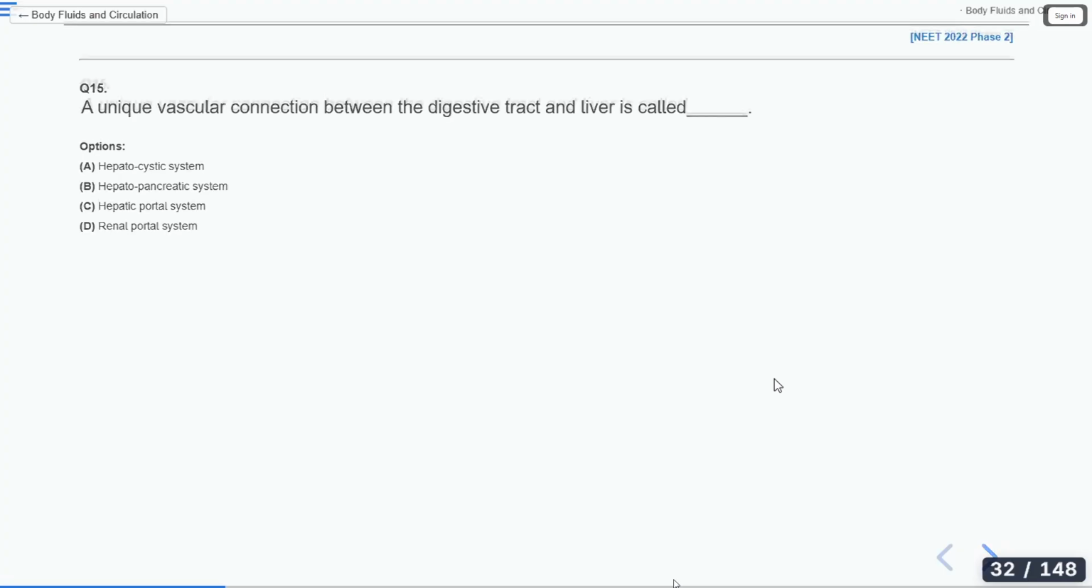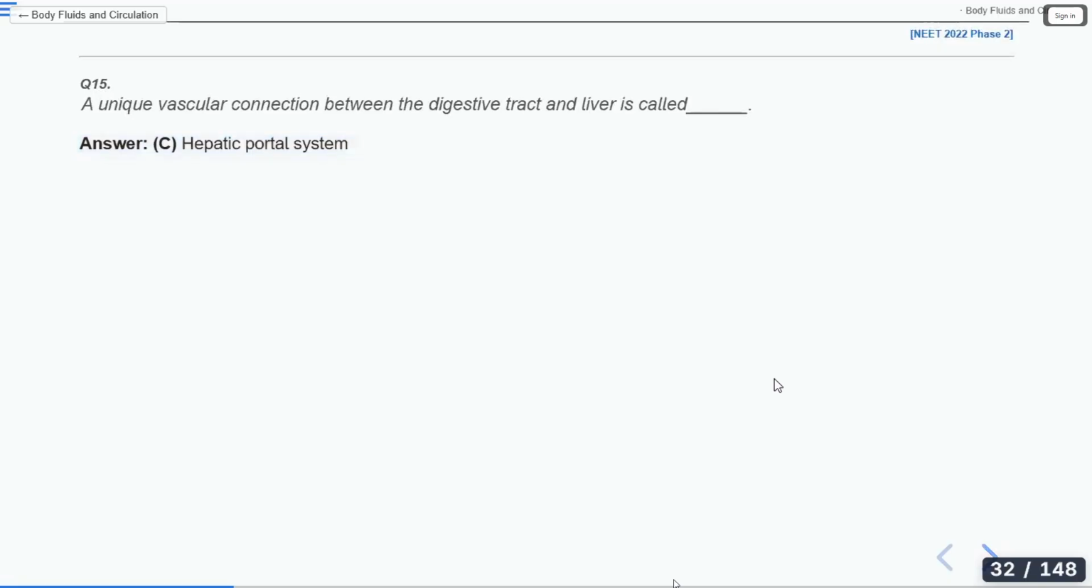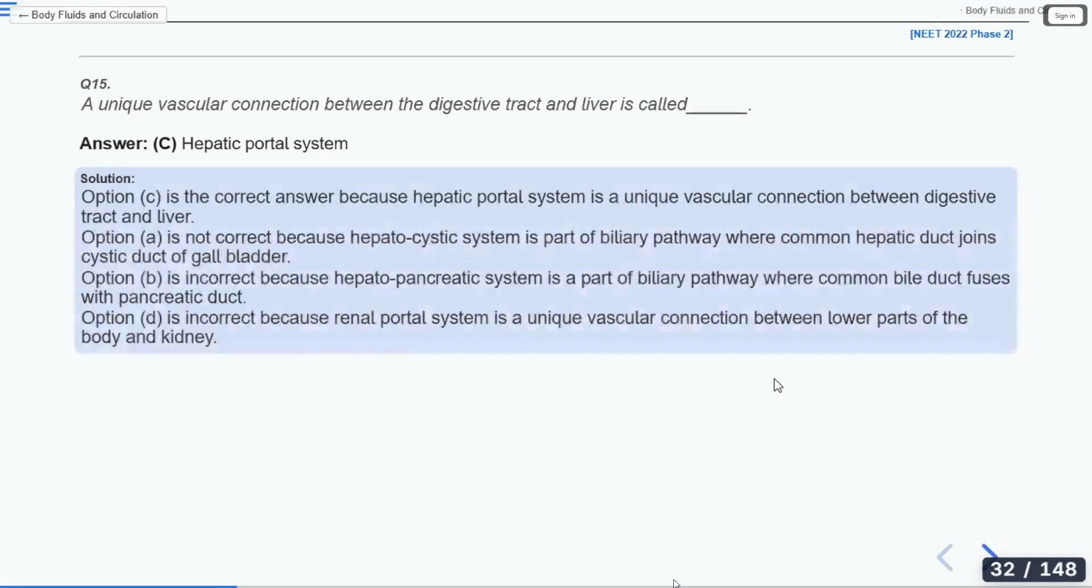Okay, let's see the answer now. It is hepatic portal system. Very good. So, it is hepatic portal system.